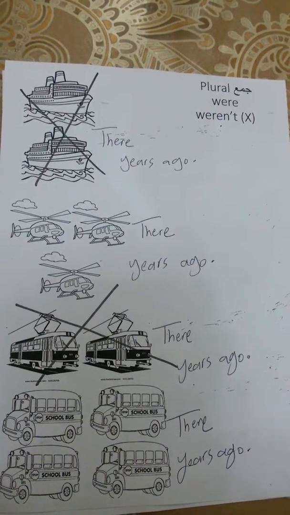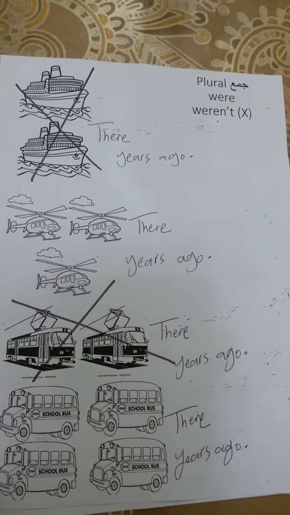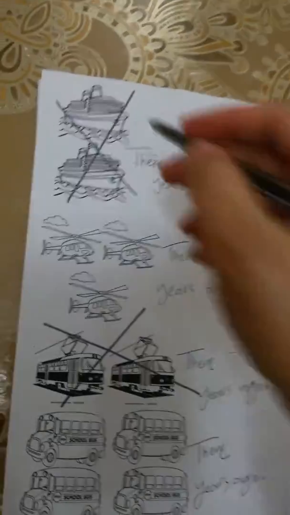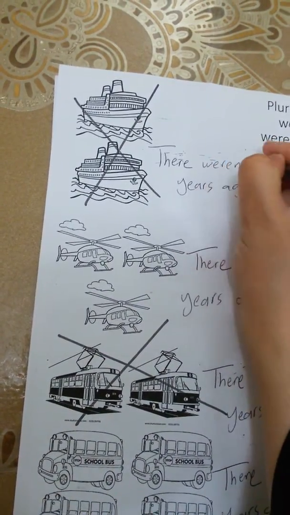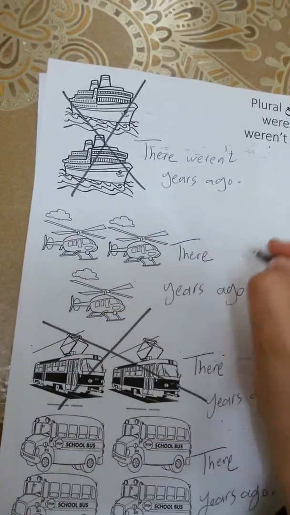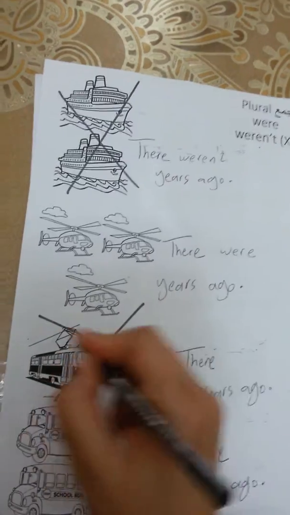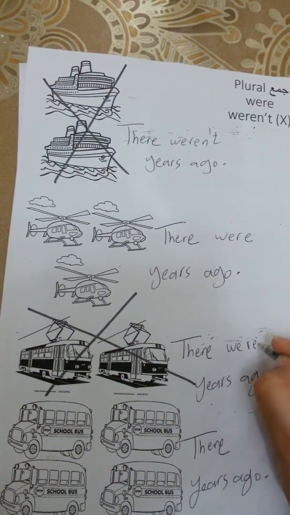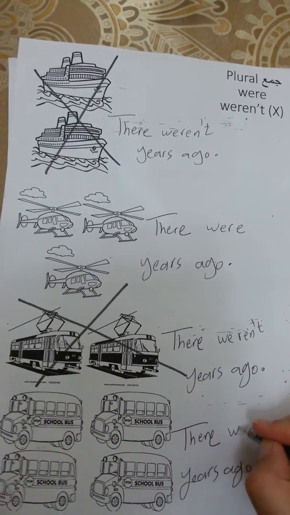If you don't have an X on the picture, you're going to use were. If you have an X on the picture, you're going to use weren't. So picture number 1, I have an X, so I'm going to write weren't. In here, I don't have X, I'm going to use were. In here, I have an X, I'm going to write weren't. And in here, I don't have an X, so I'm going to write were.